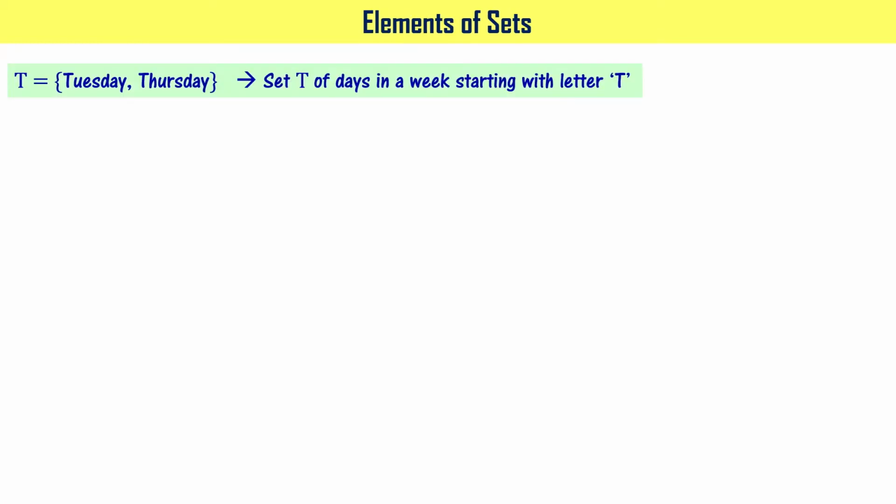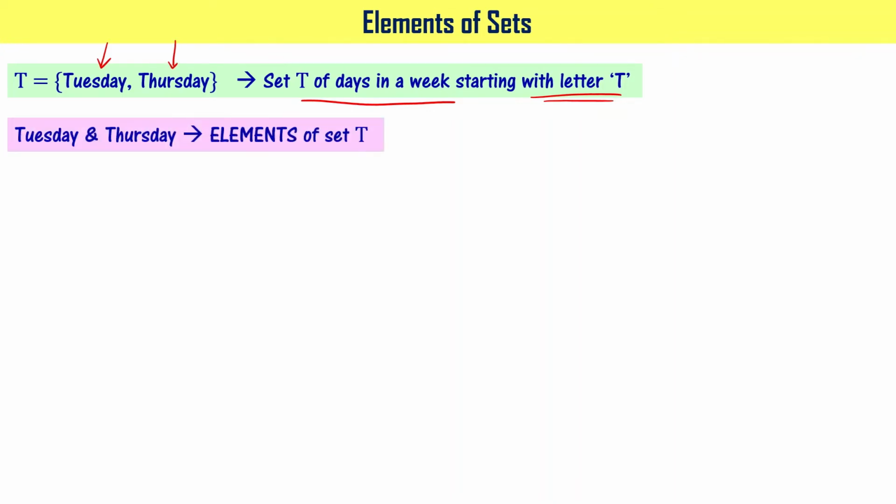Now let's learn about elements of sets. Here we have seen that T is a set of days in a week starting with letter T, right? Tuesday and Thursday are the elements of set T. T is the name of the set, and it has 2 elements.